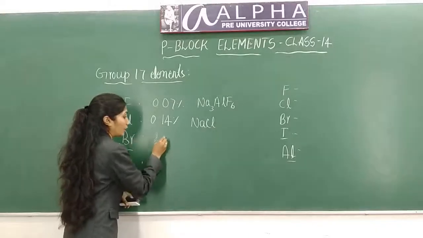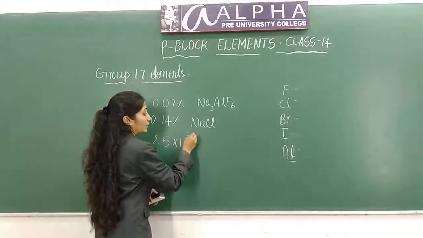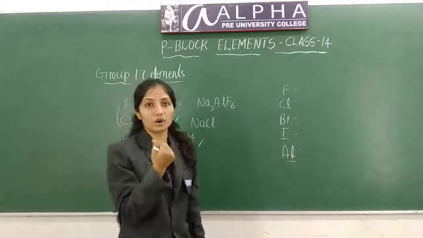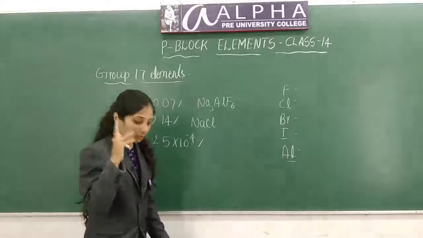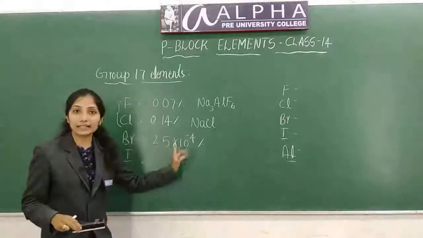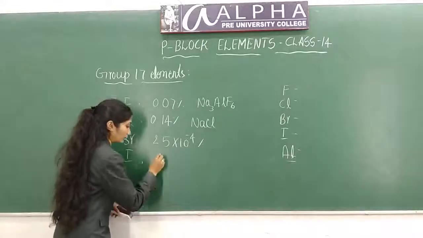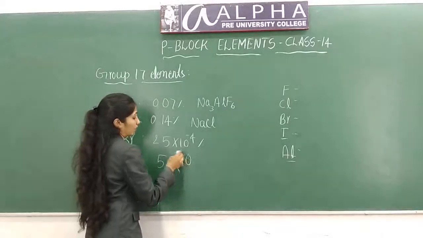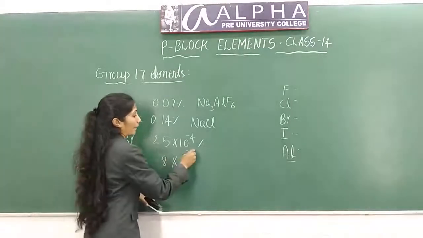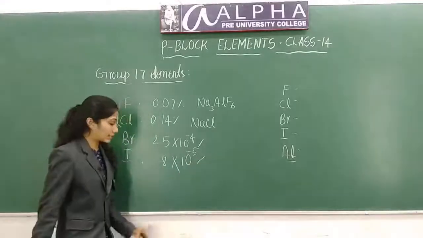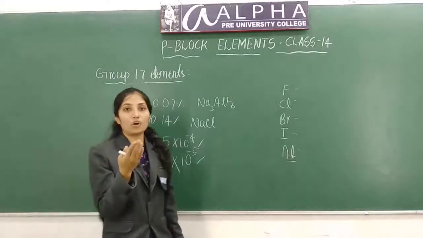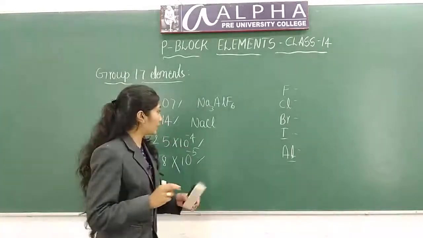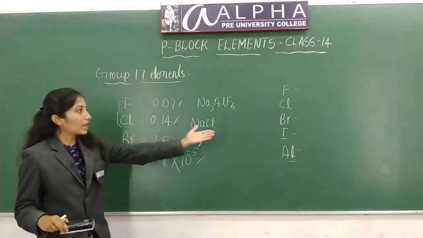Around 2.5 into 10 power minus 4% of earth crust consists of bromine, in the form of bromides of alkali and alkaline earth metals. Iodine is also found, but it's rarer compared to bromine. It is around 8 into 10 power minus 5% of earth crust, in the form of iodides of alkali as well as alkaline earth metals. This is about the occurrence of halogens.